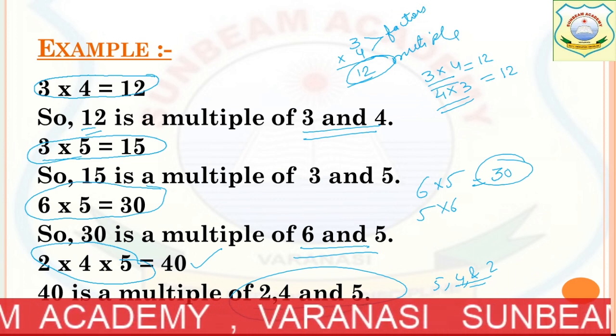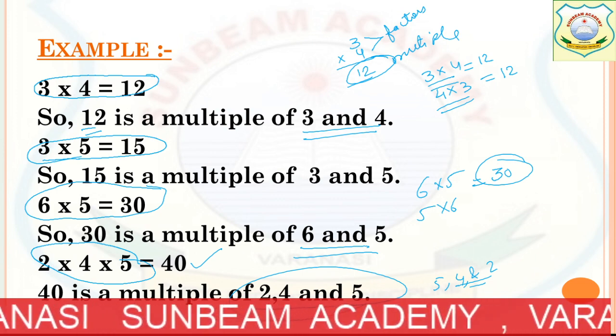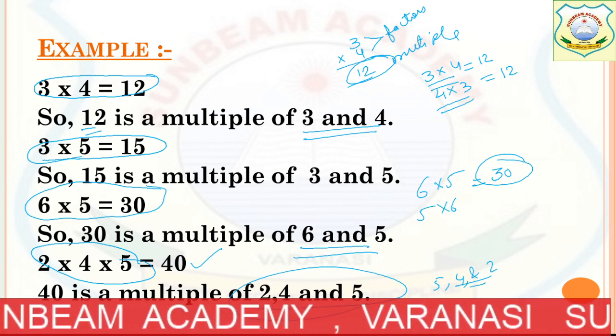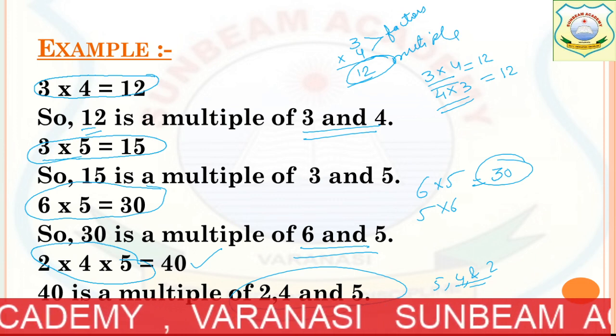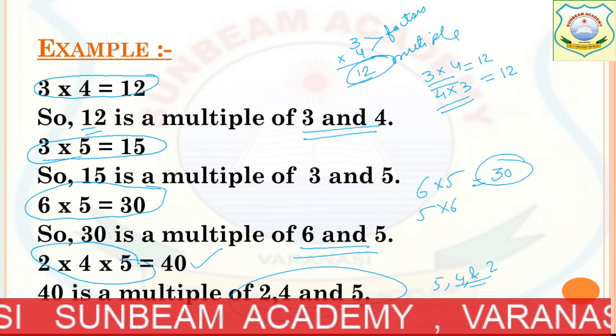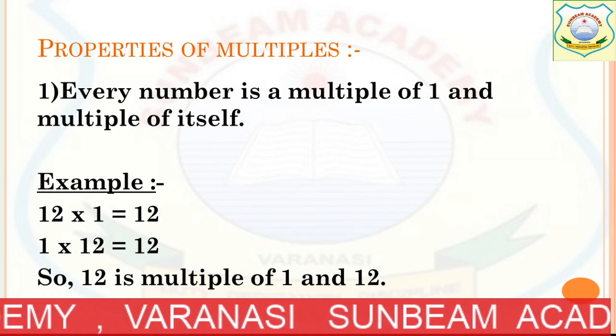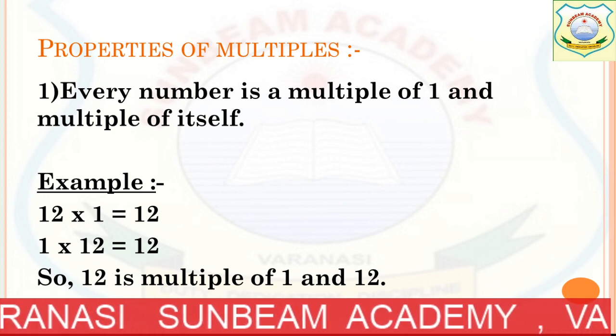What is a multiple? A multiple is basically the product of the multiplier and the multiplicand. Got it? These two numbers are called multiplicand and multiplier. You know that? Okay. Now, moving towards the properties of multiples.